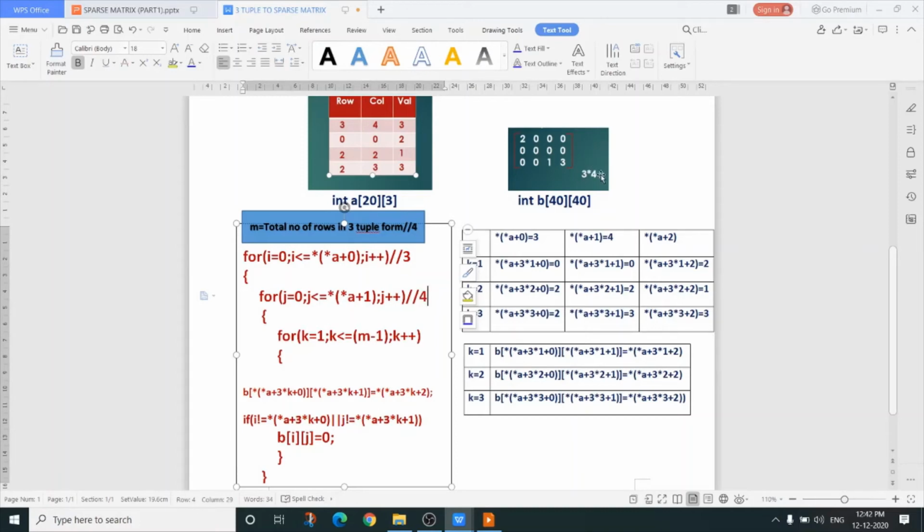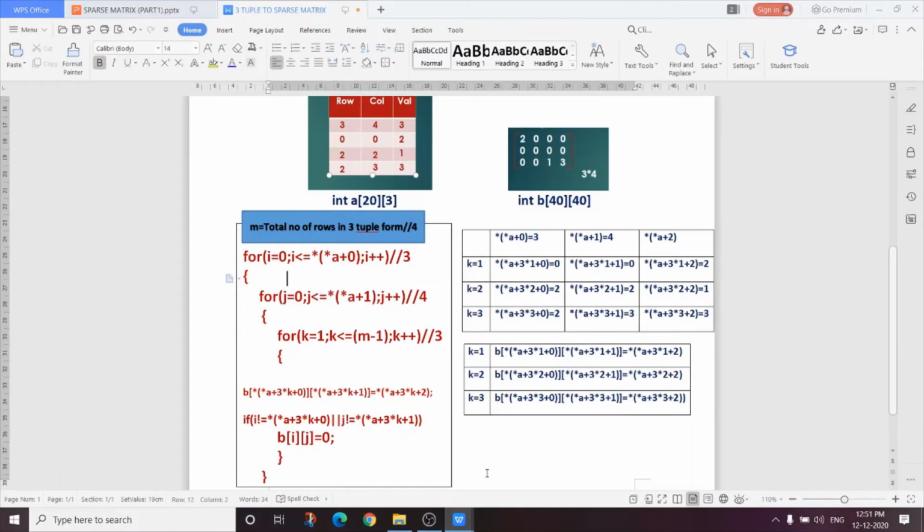Now we have to consider the value k, and the k for loop is used to keep track of our sparse matrix row number. Meaning what? How many times will the k loop execute? It is from 1 to m minus 1. M is 4, that is 4 minus 1, 3. So this loop will execute 3 times. Now see how many rows are there. It is 4. But the first row is for the total number of rows, total number of columns and total number of non-zero values. So I ignore this row. I start considering from the second row to the rest. So k equals 1 means I start from the second row.